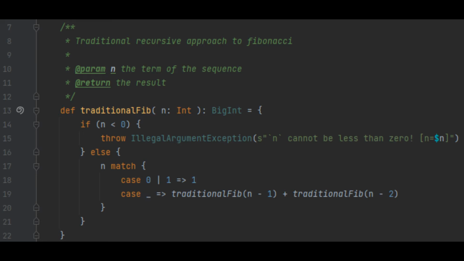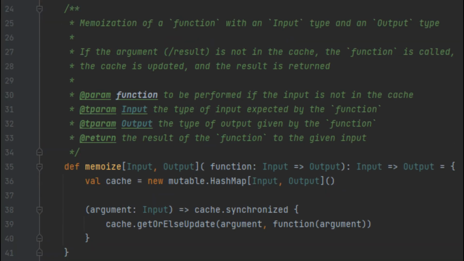The problem with this approach is that for each function call, we must always compute the result backwards from our base cases, repeating many and many computations to get the result. This approach gives us a time complexity of O of n squared. And this is where memoization can save much time and computation.